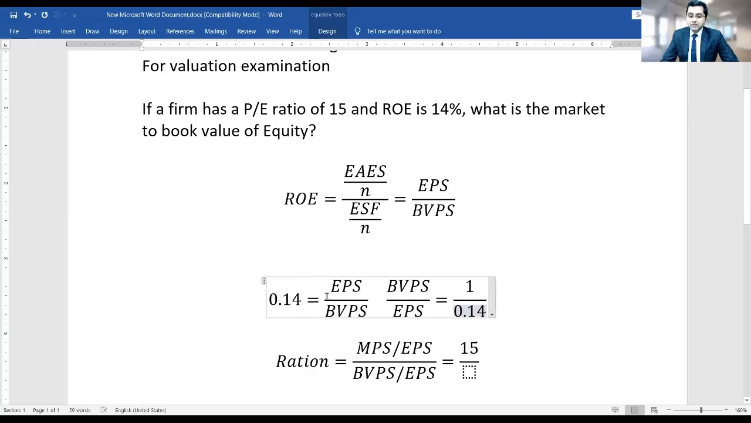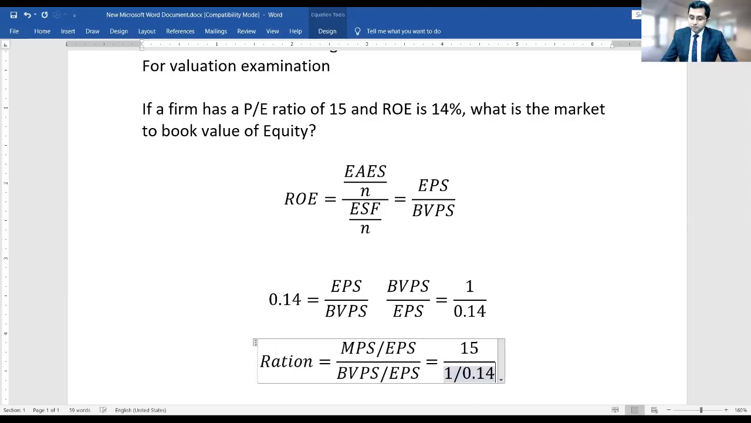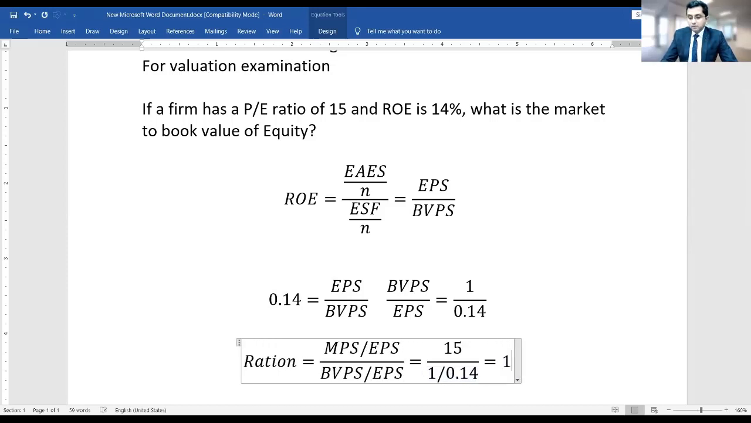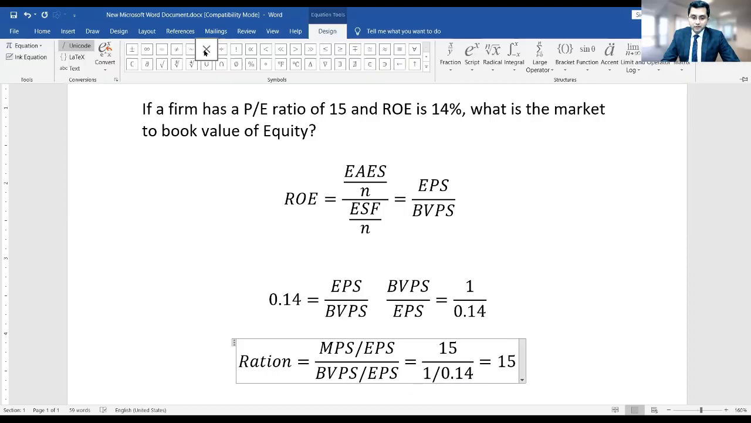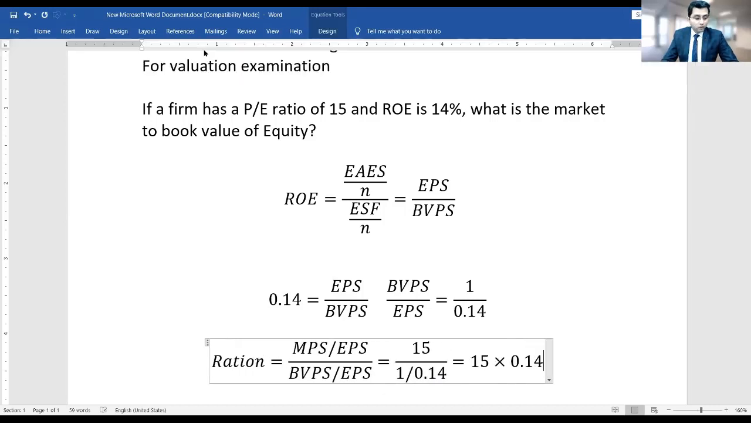EPS upon BVPS is 0.14. So BVPS upon EPS will be 1 upon 0.14. So this will be 1 divided by 0.14. When I further solve it, it will become 15 multiplied by 0.14.